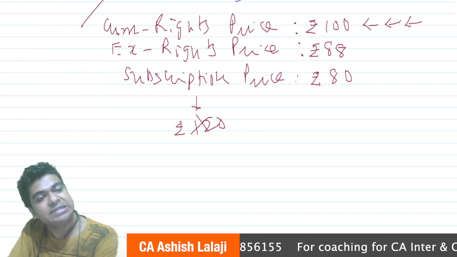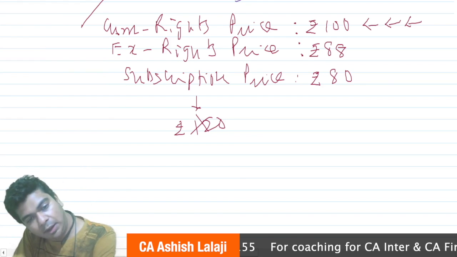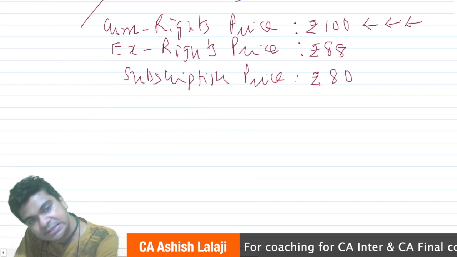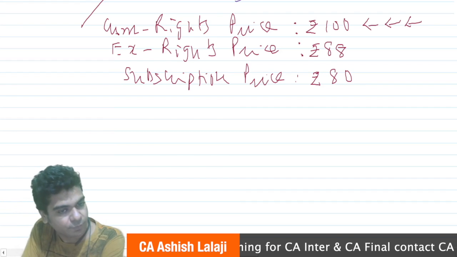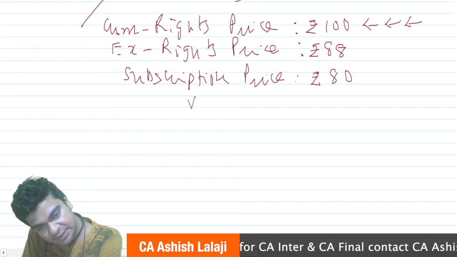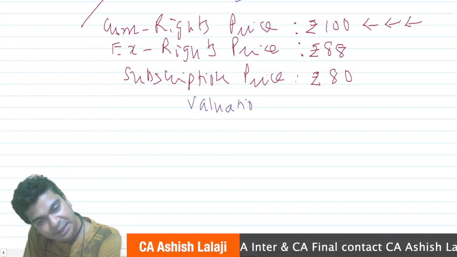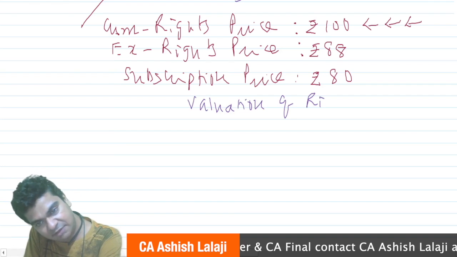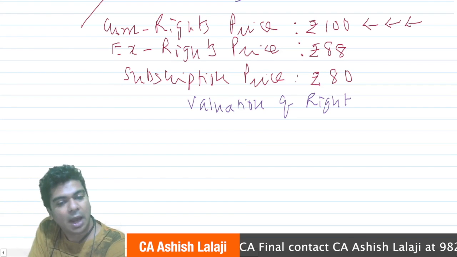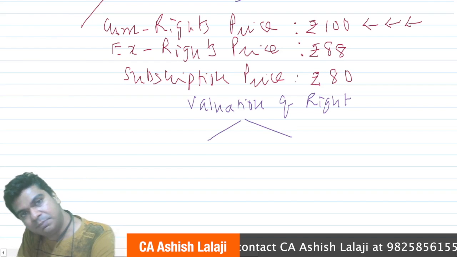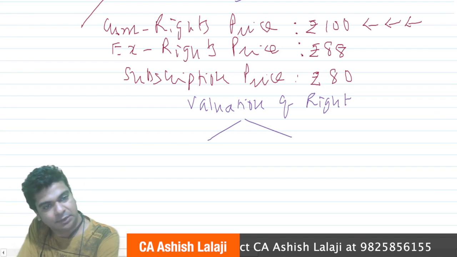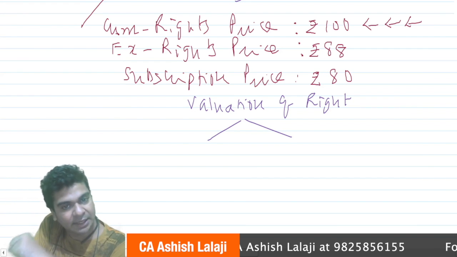So let's take these three figures, and based on these three figures, let's understand how a right can be valued. We really want to discuss how the valuation can be carried out. We want to understand the valuation of right. Now, there are two ways in which the right can be valued. Try to understand both the ways in which it can be done.